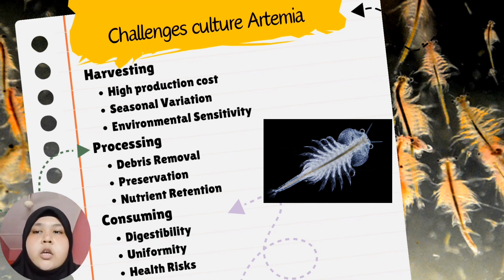and for larval fish. For consumption challenges, for digestibility, while Artemia are commonly used as feed for larval fish due to their small size and high nutritional content, digestibility can vary depending on factors like larval species and development stage. For uniformity, achieving uniform size and nutritional composition of Artemia batches can be challenging. For health risk, poorly processed or contaminated Artemia can pose health risks to larval fish, including exposure to pathogens or toxins.